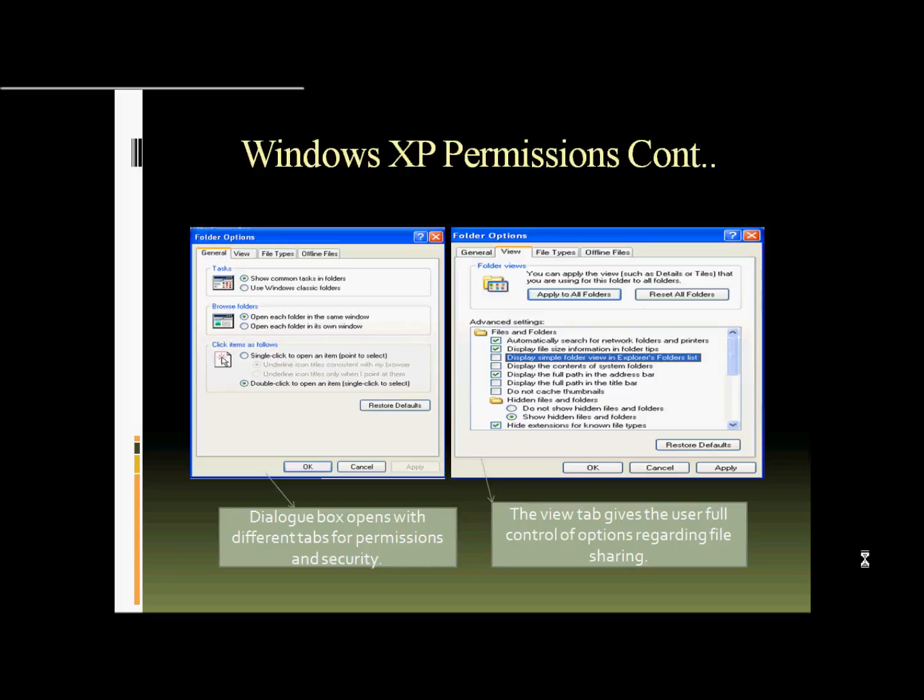Windows XP permissions continued. If you look at the print screens here, I have on the sides, your dialog box will open with different tabs for permissions and securities. Click on the View tab, it gives the user full control of options regarding file sharing.